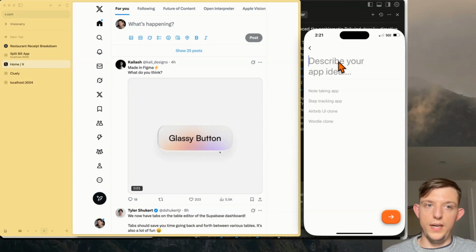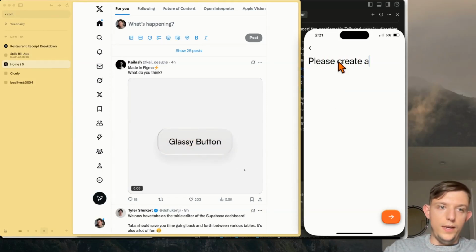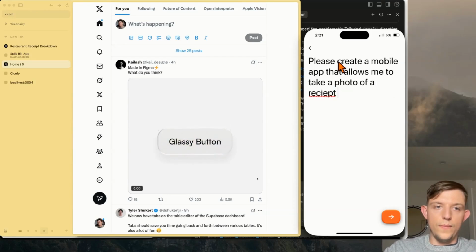So right now it's a mobile app, but let's go ahead and say, please create a mobile app that allows me to take a photo of a receipt, and it allows me to select who paid for what after I add names.